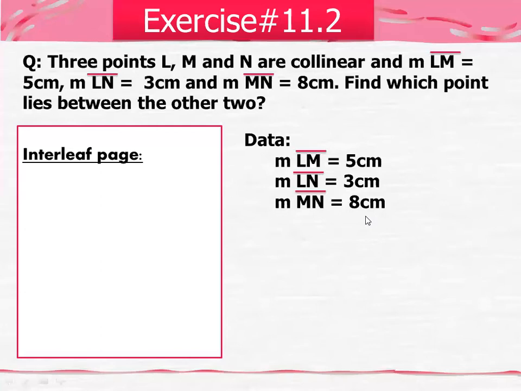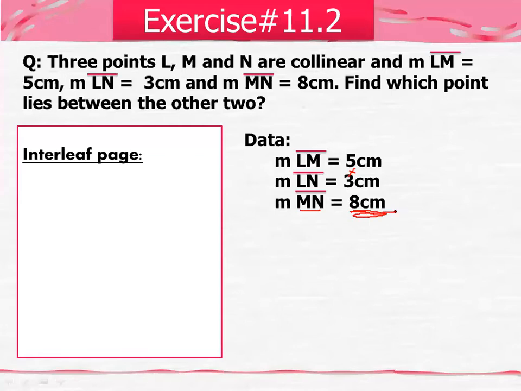Now what you have to find out is which point lies in between. For this, you will use the interleaf page and draw your figure here. Now how will you draw your figure? It is very simple and easy. This is your total length, means 5 plus 3, which will become 8, and this is MN. So what you will do is draw the total length first.